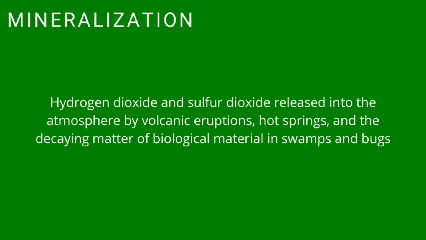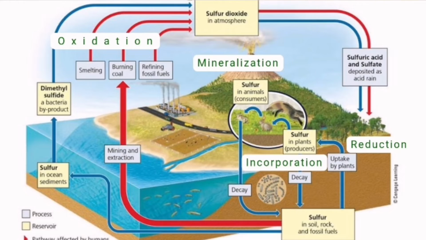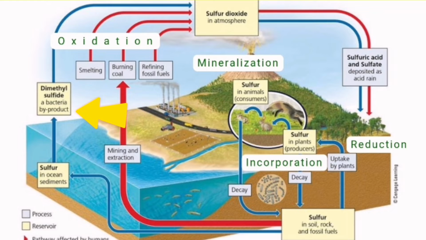Burning of fossil fuels releases sulfur dioxide, and marine algae produce dimethyl sulfide that enters the atmosphere as tiny droplets. Decomposition releases sulfur dioxide to the atmosphere, and so do hot springs. Sulfur dioxide gas also forms when dimethyl sulfide reacts with oxygen gas. The burning of fossil fuels also releases sulfur dioxide into the atmosphere.